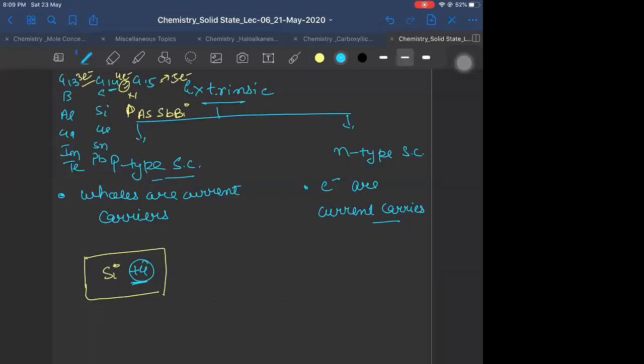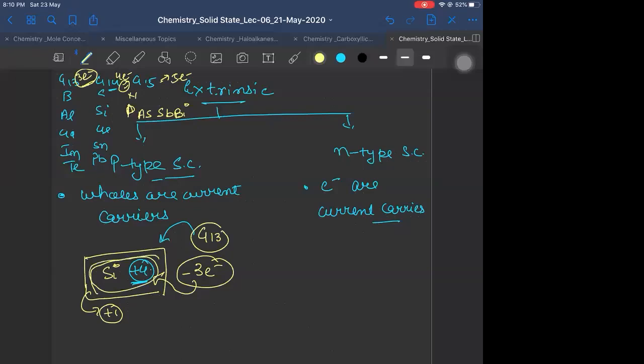Now, if you add from outside any group 13 element, it will bring 3 electrons, carrying -3 charge. This -3 charge will neutralize +3, so +1 charge will be left out. This positive charge is called a hole, which will move throughout the semiconductor and conduct electricity.